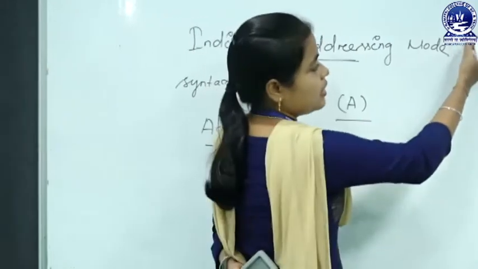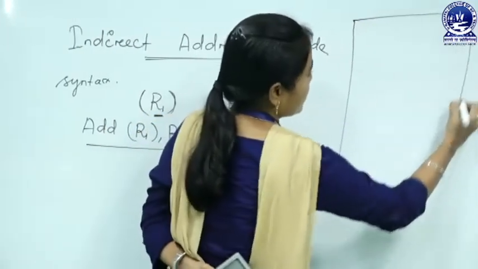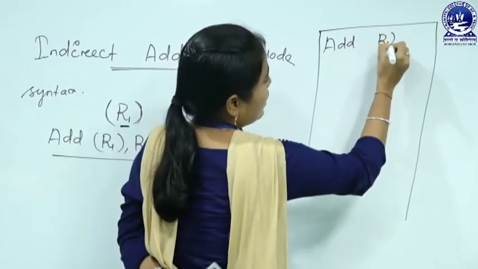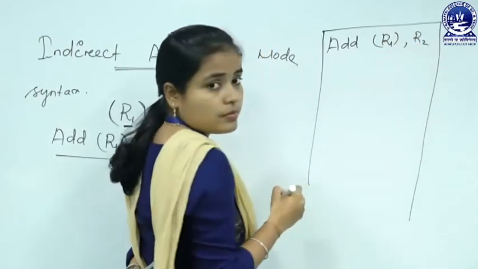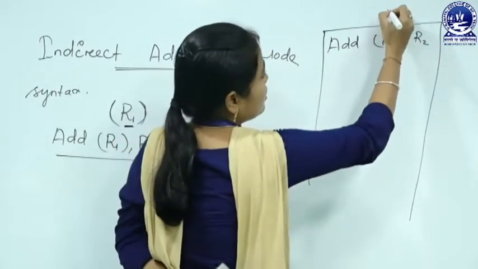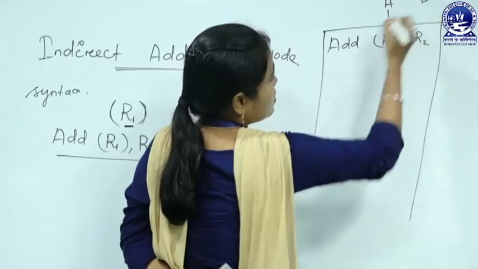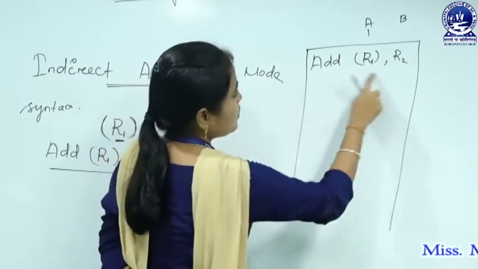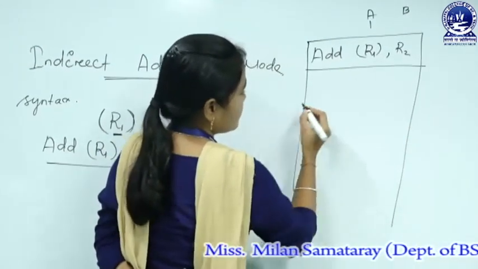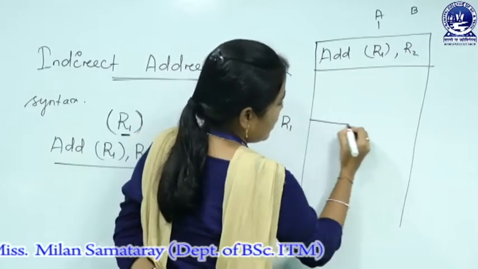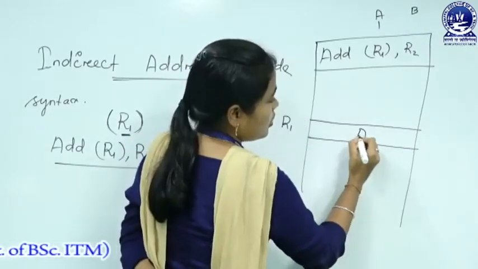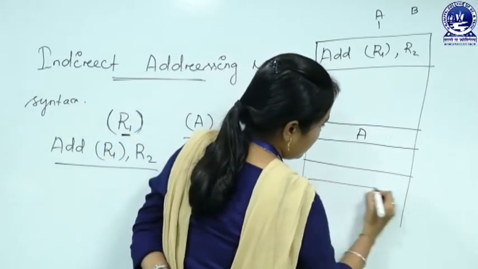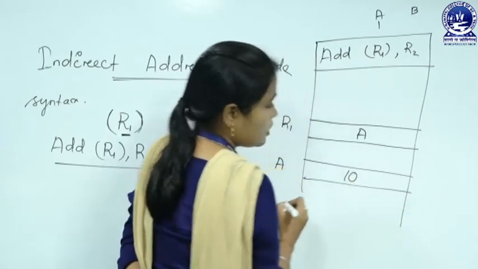How will we represent this in memory? Let this be one memory, here is our instruction add (R1), R2. Let R1 contain the address A and R2 contain the value B. Here is R1, and R1 holds A, and here is A, it holds a value, let it be 10.